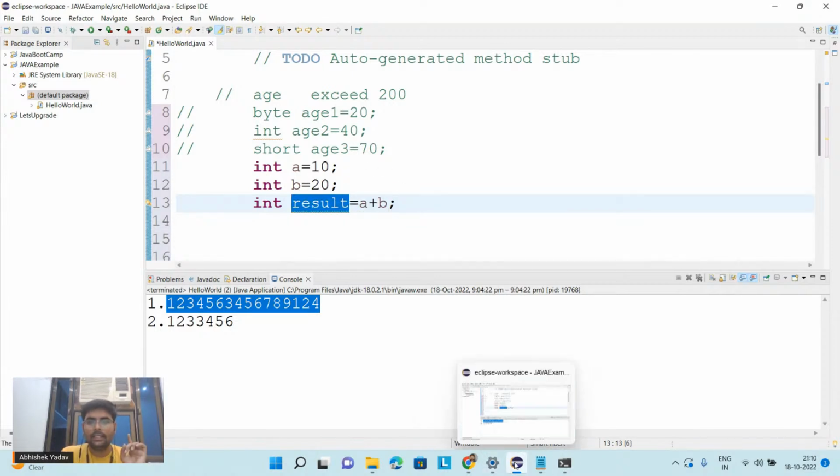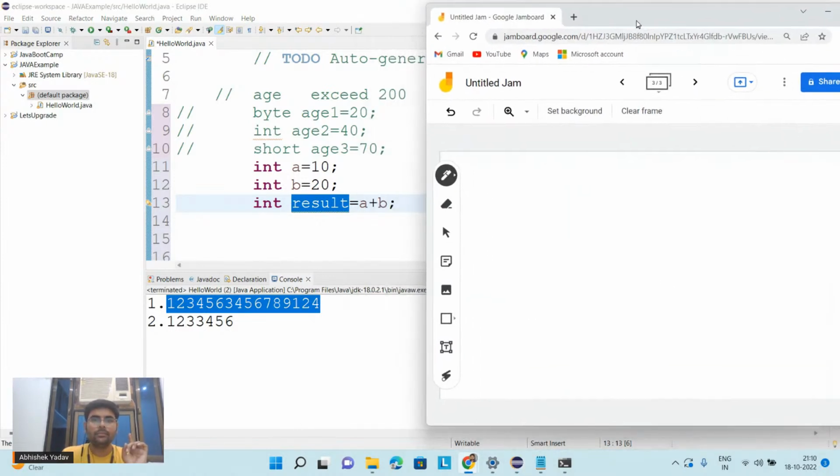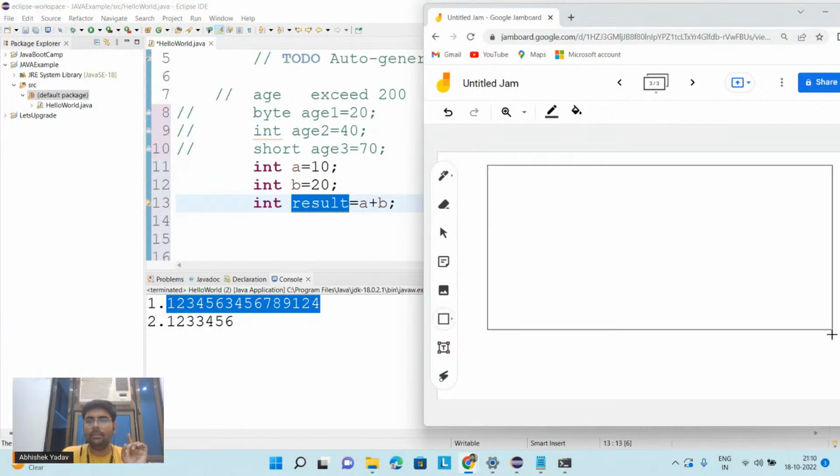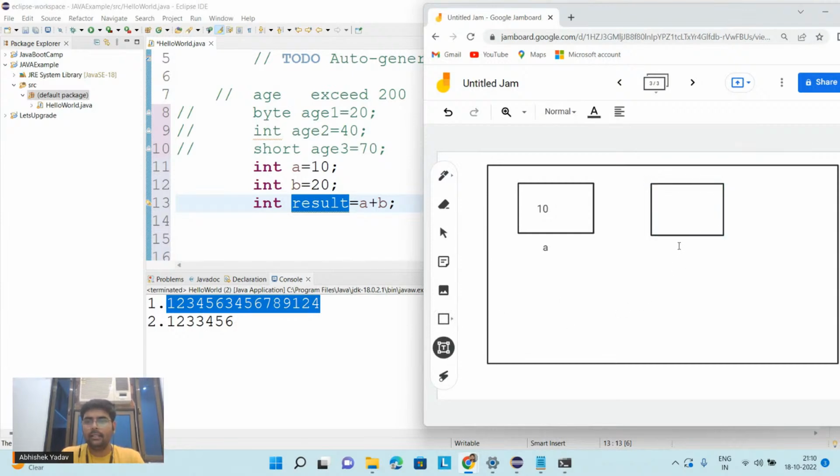So let's understand this part with the help of an example. This is our last question. Here this is your computer memory. Inside this computer memory, you have a memory block of 4 byte, and inside this memory block, you have data 10 stored. And I have one more variable, one more container, that is b, and inside b you have data 20 stored, and both the data will be stored in binary format. After that, you have int result is equal to a plus b.